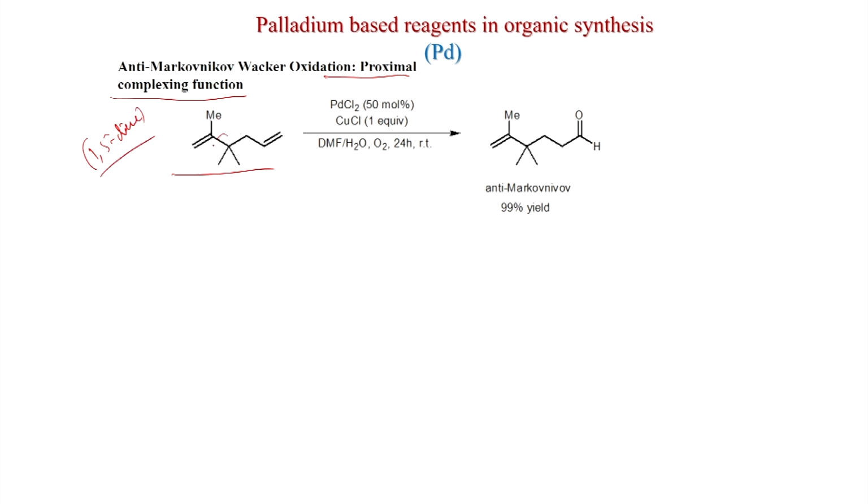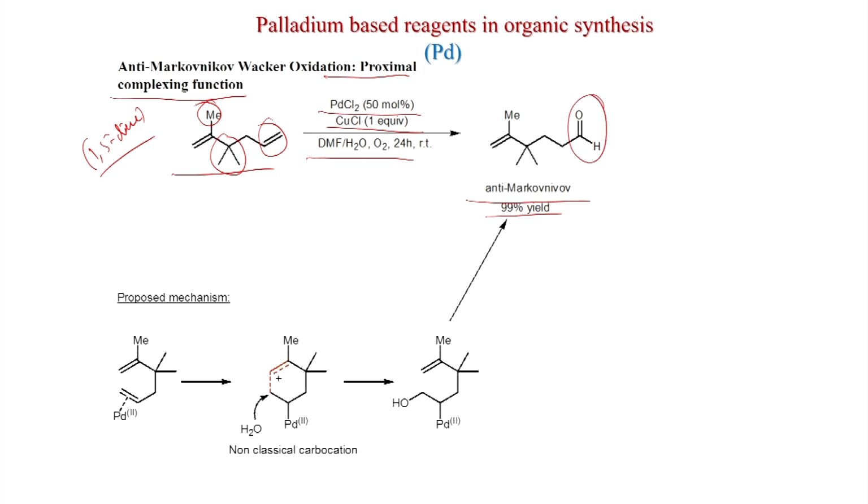and there is a quaternary center here, and this is the methyl substitution. And interestingly, with palladium chloride 50 mole %, copper chloride 1 equivalent, DMF, water, oxygen atmosphere, you get the anti-Markovnikov product in 99% yield. So, this double bond is only reacting, this double bond is not reacting, and this bond also is reacting at the terminal carbon. So, this is quite interesting what is happening.